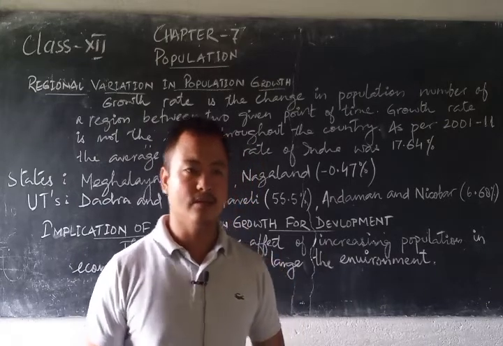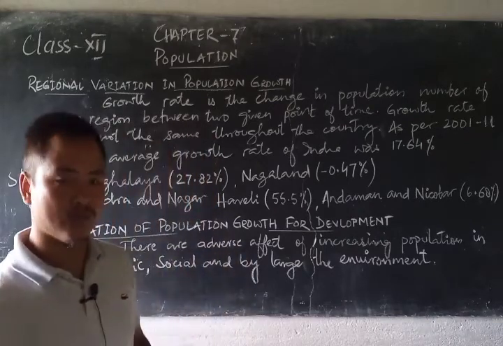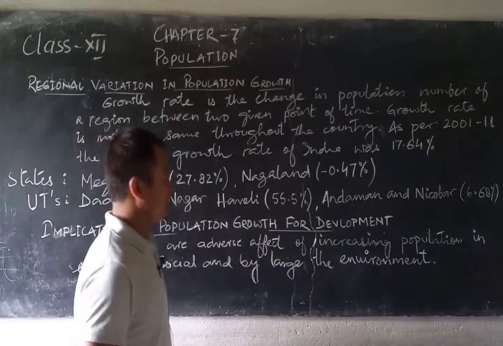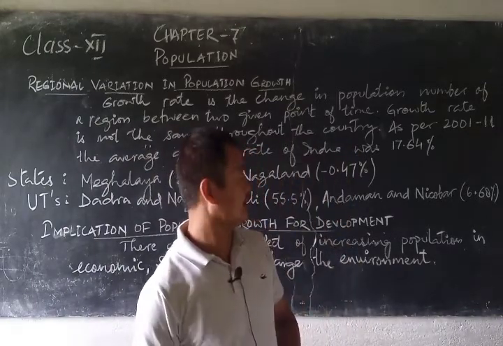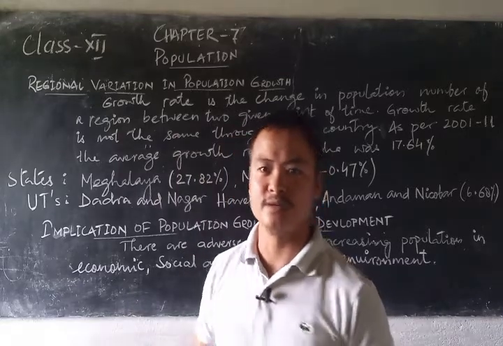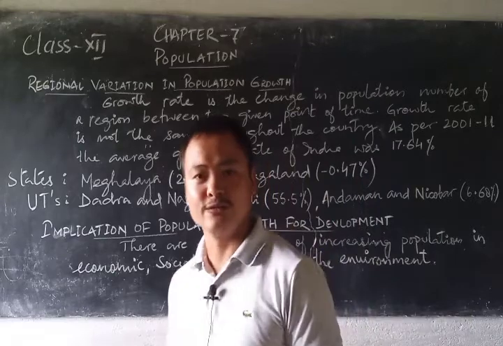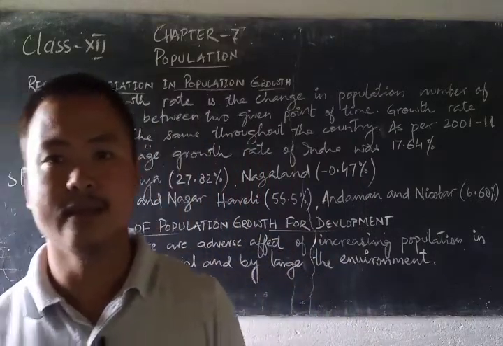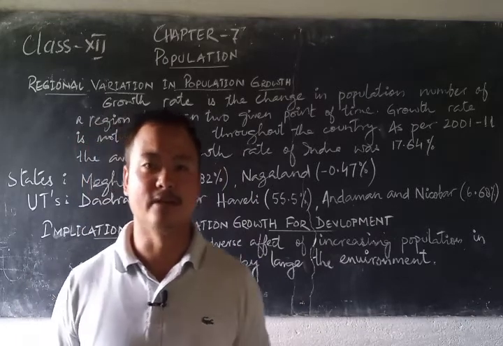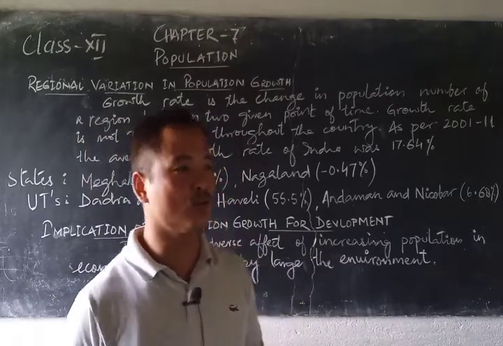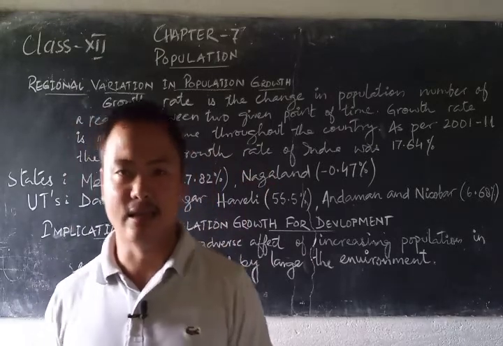India's growth rate overall, that is the whole country, has a growth rate of 17.64% as per the 2001-2011 census. So with this average growth rate for the whole of the country, what we see is that some states have a higher growth rate than the average growth rate of the country. Some states have lesser than that.